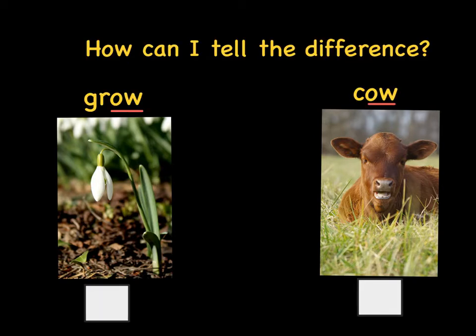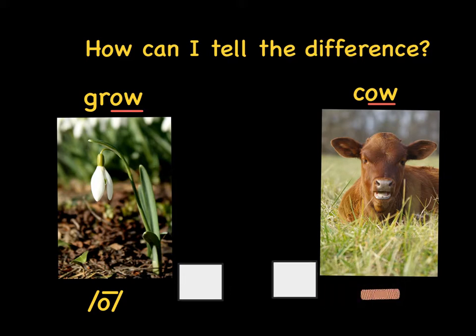The first question I ask myself is, how can I tell the difference between these two word parts when they look exactly the same? Well, unfortunately, there isn't really a good rule for this. Sometimes OW can say O, and sometimes OW can say ow, like in grow and cow. Notice the OW is saying the long O sound, or in this case, the OW over with the cow is saying the ow sound, like our ow Band-Aid.